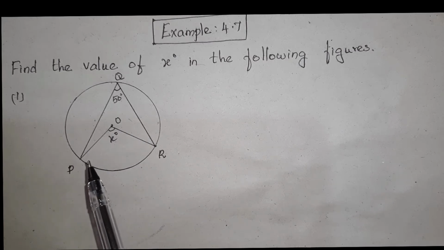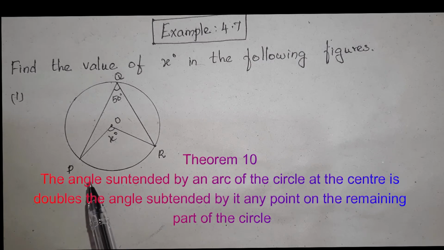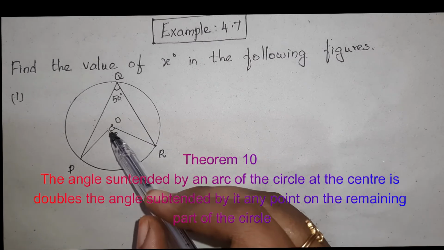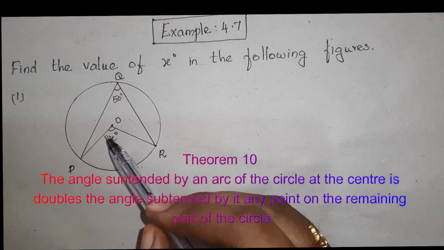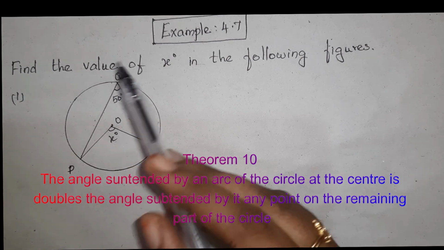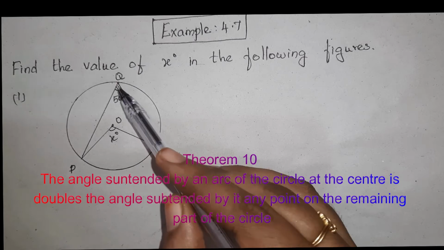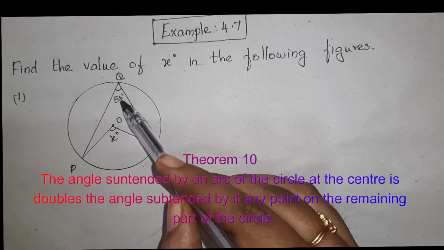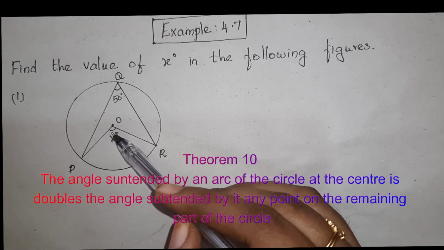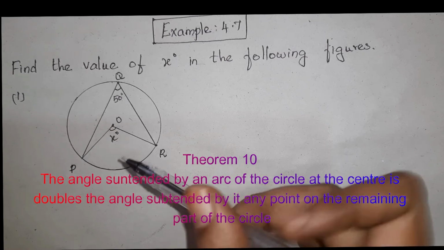So we are going to apply theorem 10 here. What does theorem 10 say? The angle subtended by an arc of the circle at the center is double the angle subtended by it at any point on the remaining part of the circle. So this is the angle subtended by the center, and it is double the angle subtended by any point on the circle. So we can compare these two angles using theorem 10.